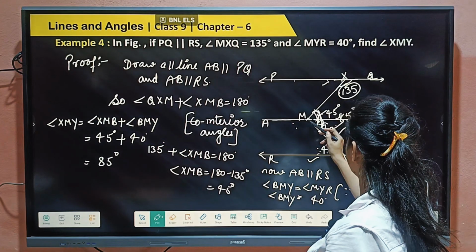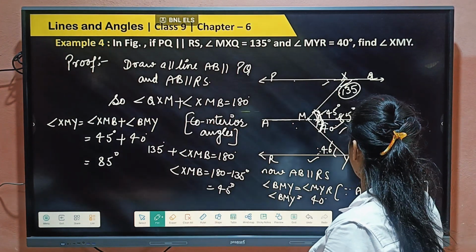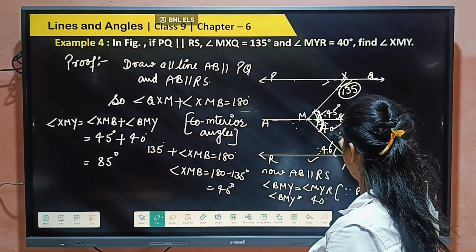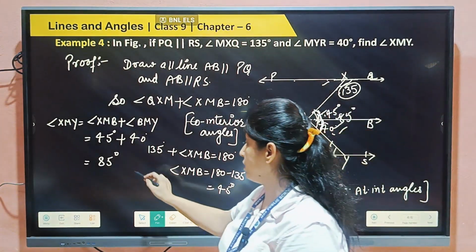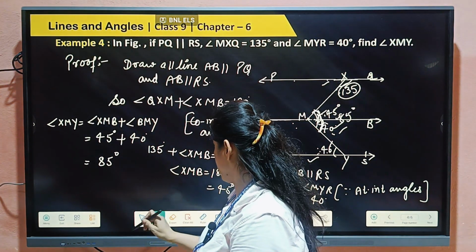XMY is equal to XMB plus BMY. This we have proved 45 degrees, this we have proved 40 degrees. So 45 plus 40, that is 85 degrees, that is our answer, right?